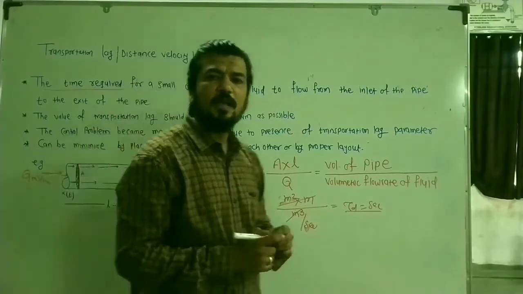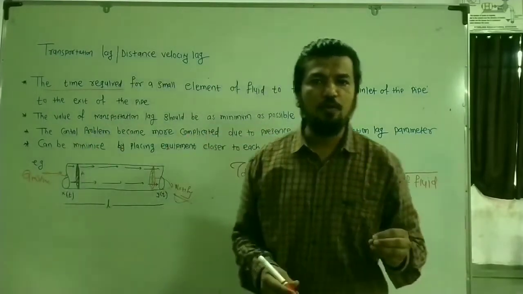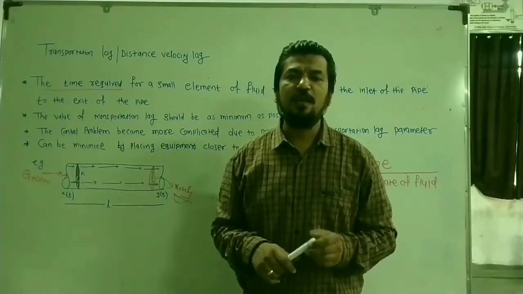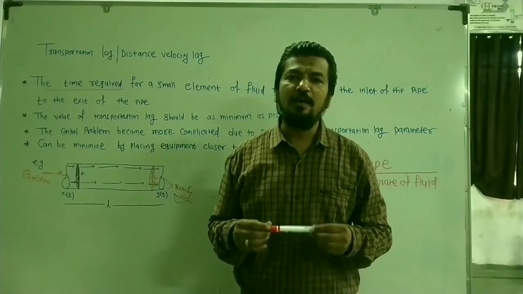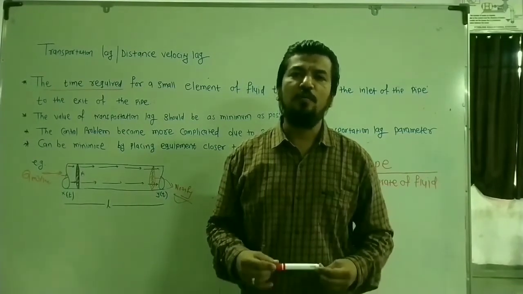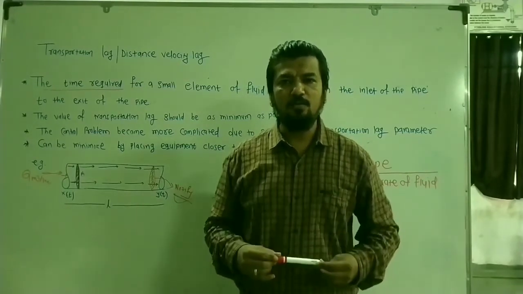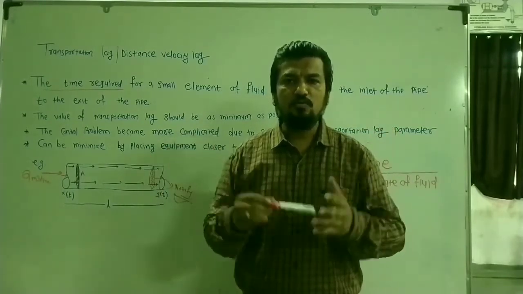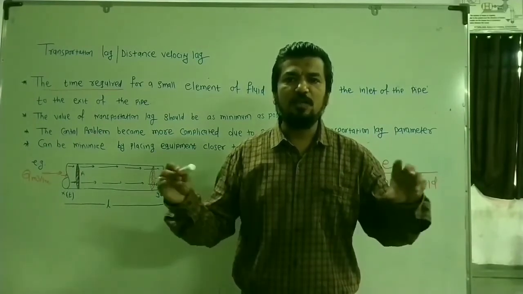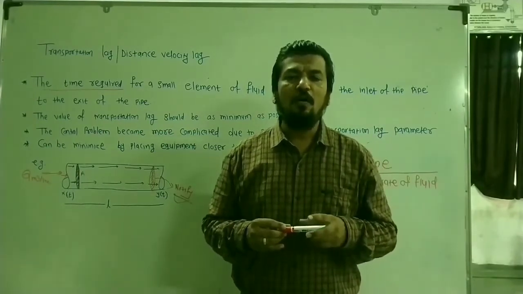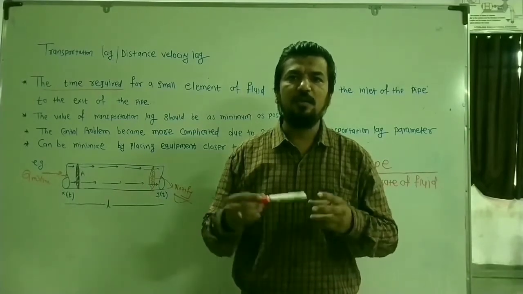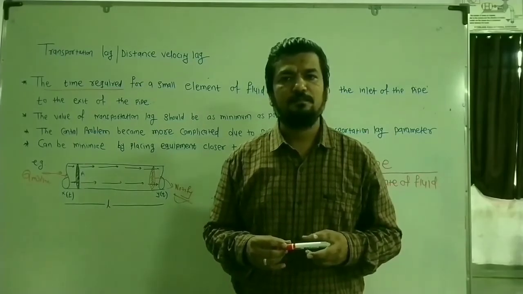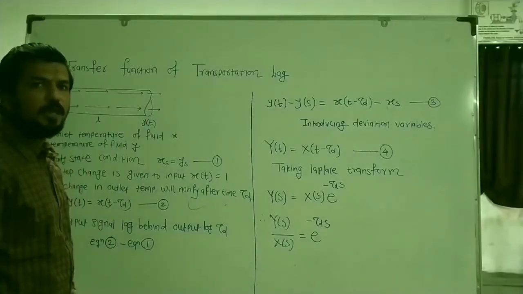It is nothing but the time delay to observe changes in the output when changes in the input are given. Simply, this is meant as the transportation lag parameter, and it is highly undesirable. It makes the control problem more complicated, and it can be reduced by proper plant layout or by placing the equipment very close to each other, so that the length of the transportation will be reduced, or otherwise by increasing the flow rate, so that the transportation lag parameter will be minimum. Transportation lag or transportation lag parameter.